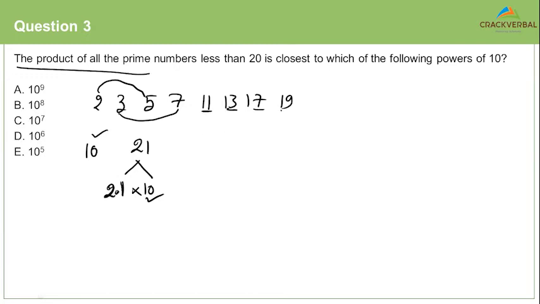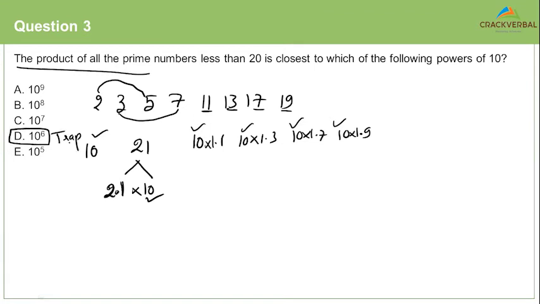Now each of these numbers will end up giving us a 10, 10 into 1.1, 10 into 1.3, 10 into 1.7, 10 into 1.9, right? Now, clearly 1, 2, 3, 4, 5, 6 is probably the reason why 10 power 6 is such a popular answer on this, and most often popular answers are trap answers. That's because a lot of you failed to realize the importance of the other numbers left out,